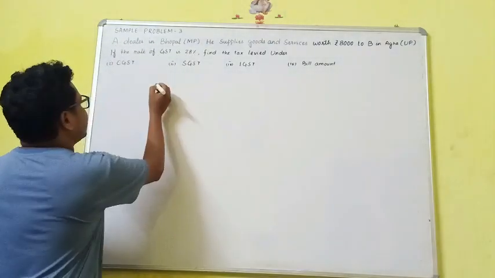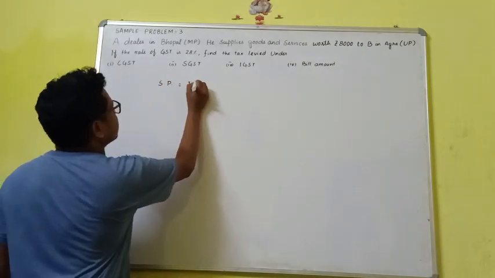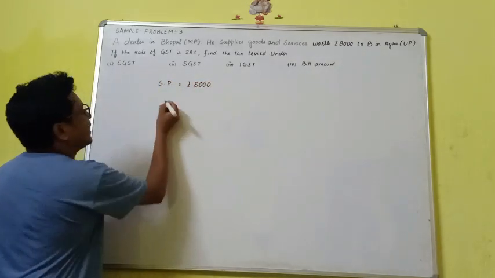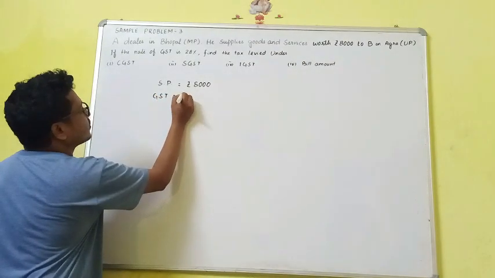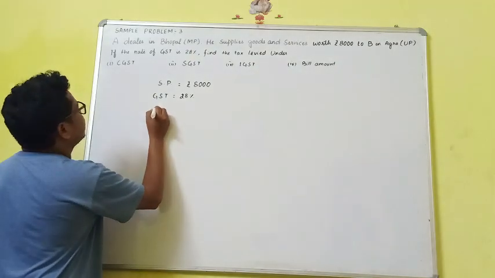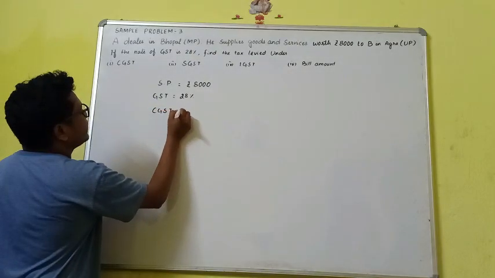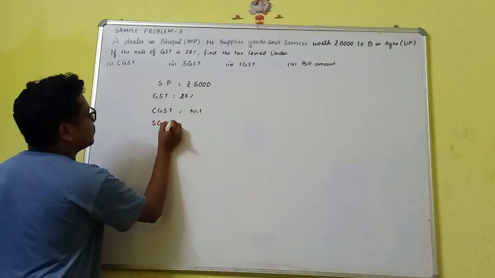So we can write directly: selling price is equal to rupees 8,000. Then GST percentage is equal to 28%. Then CGST is equal to nil and SGST is equal to nil.